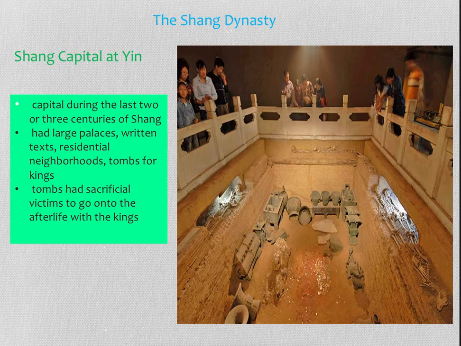These are some artifacts from the Lady Fu Hao tomb. And again, it just kind of adds to the idea, and these are bronze artifacts. It adds to the idea that bronze was important to them and that it was in high abundance with the ruling elites.